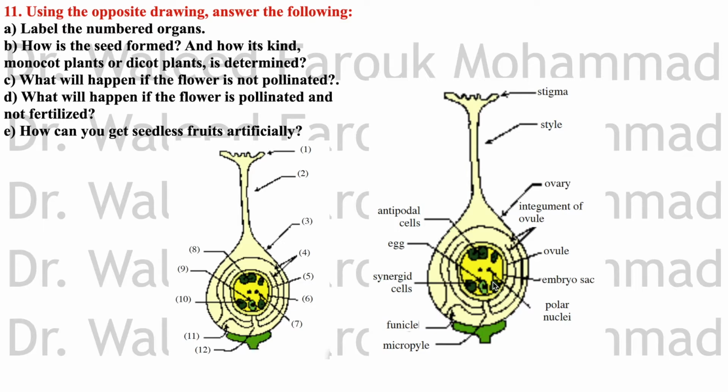So the seeds in this case are called endospermic seeds or one cotyledon seeds. The integuments of the ovule and the ovary fuse together, forming a single seeded fruit called grain, such as grains of wheat and maize.